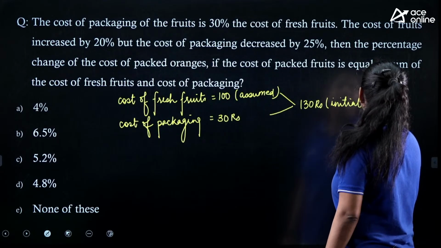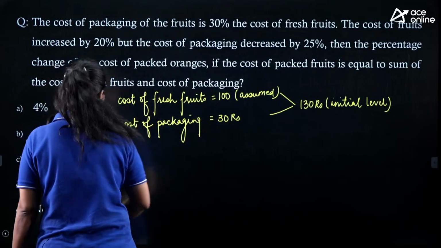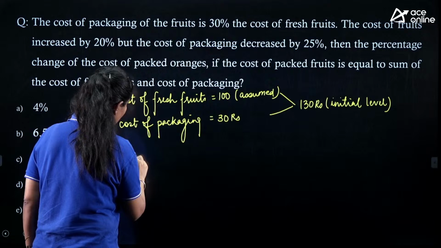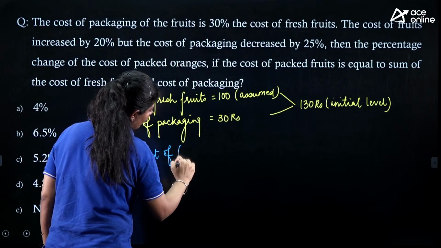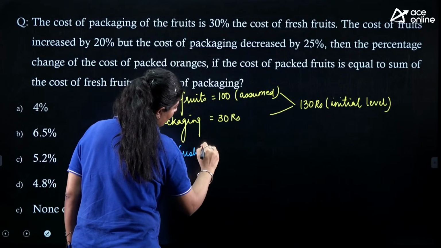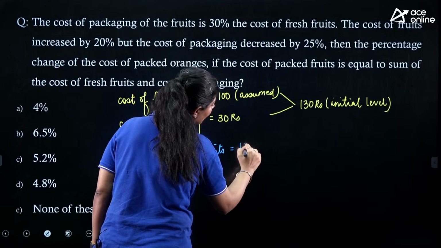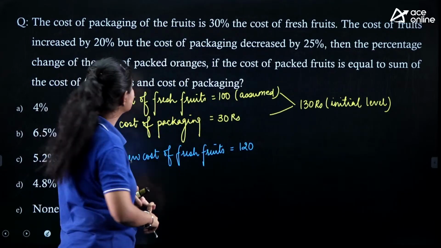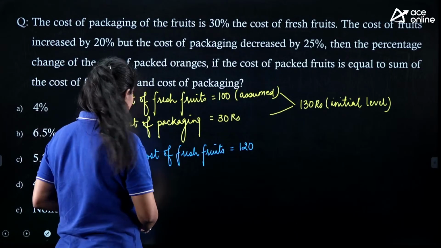In the initial level, right? Now, the question is saying that the cost of fresh fruits is increased by 20%. Now, the new cost of fresh fruits is nothing but 120 rupees, as the cost is increased by 20%. But the cost of packaging is decreased by 25%.